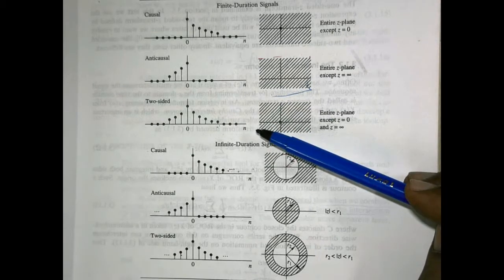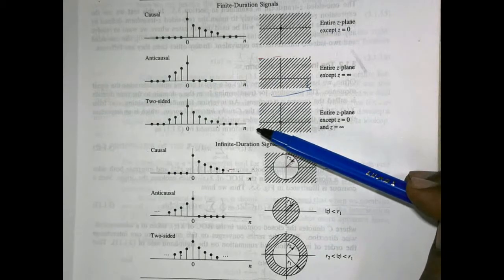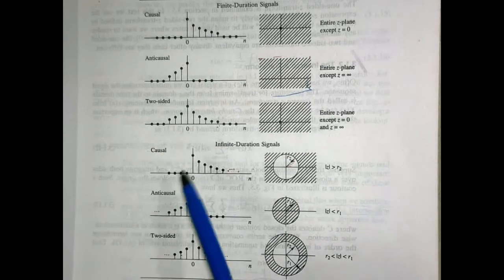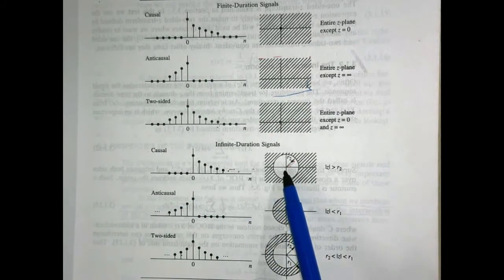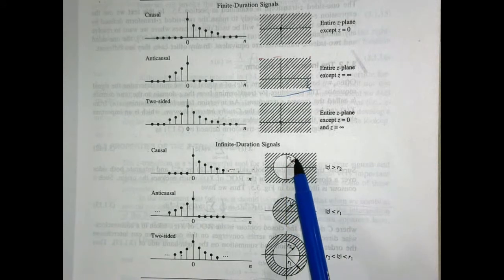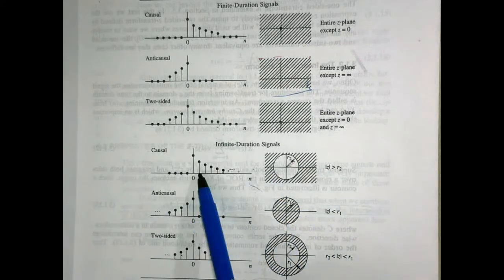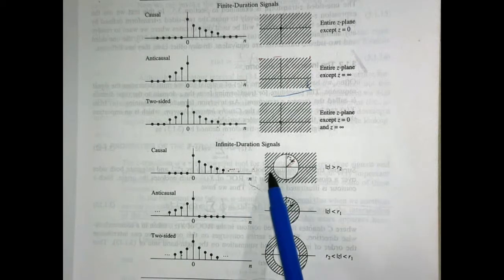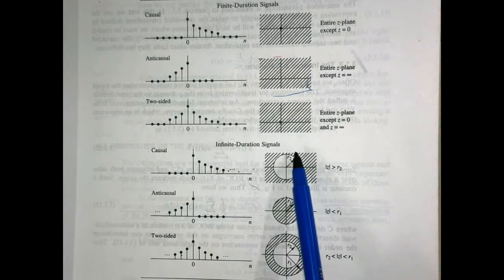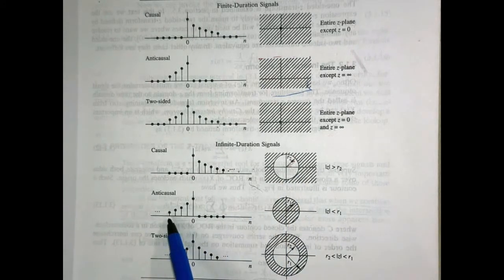When the signal becomes infinite duration, meaning alpha^n u[n] kind of situation, this is an alpha^n u[n] kind of situation. In this situation, the region of convergence becomes exterior to some circle having radius r, if this is a causal signal, meaning a right-sided signal. If this is an anti-causal signal, the region of convergence is interior to some circle.